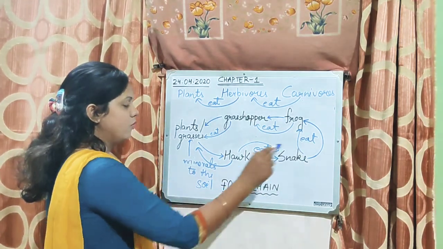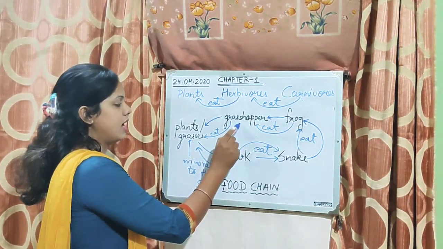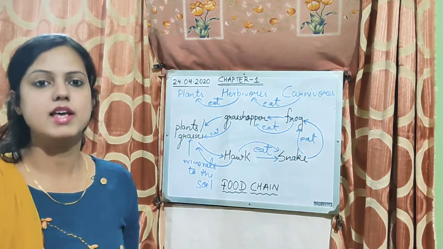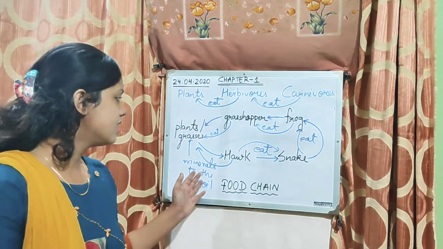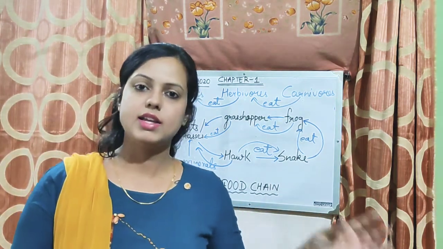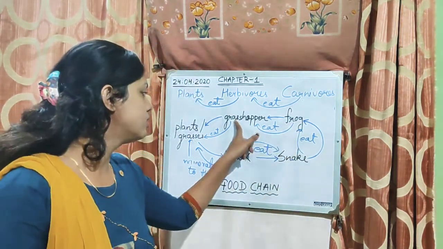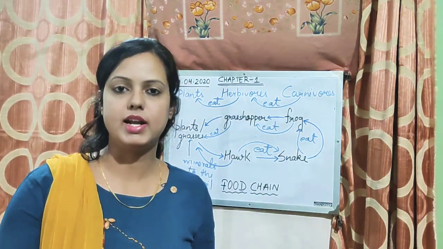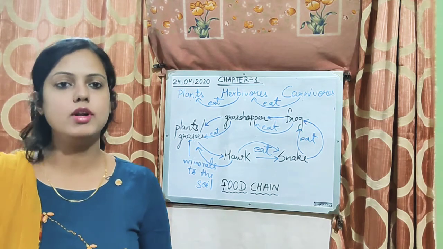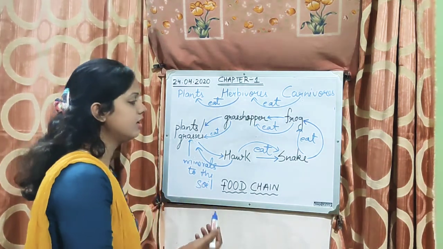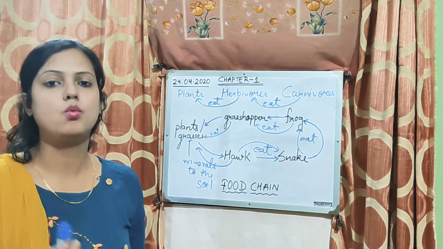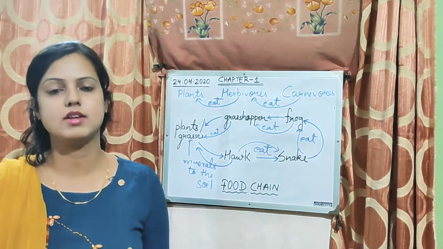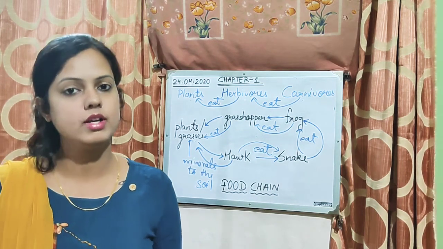So this chain, which shows how one organism is dependent on other organism for its food, is known as food chain. ऐसा चेन जो कि हमें ये दिखाता है कि कैसे एक ऑर्गेनिज्म दूसरे ऑर्गेनिज्म पे अपने फूड के लिए निर्भर है, उसे हम कहते हैं फूड चेन. Once again, the chain which shows how one living thing or one organism is dependent on other organism for its food is known as food chain.